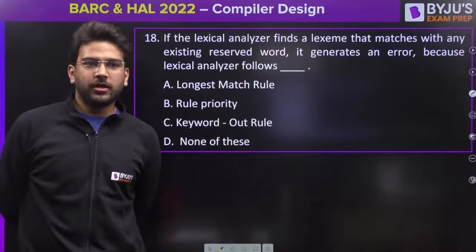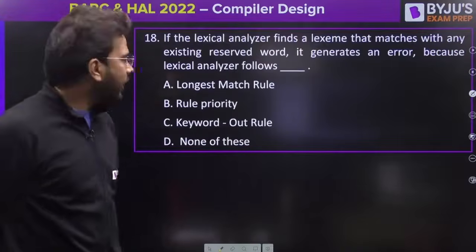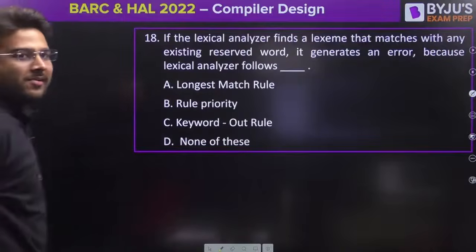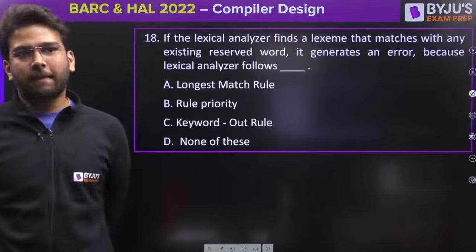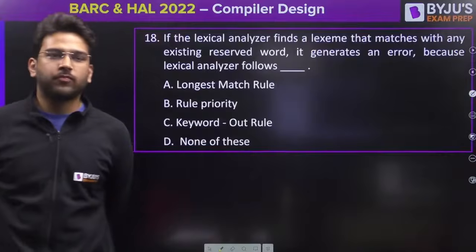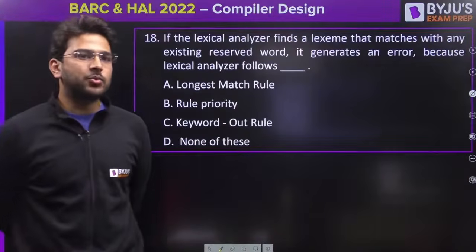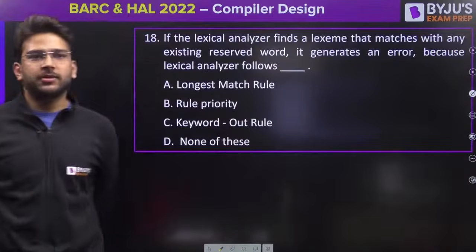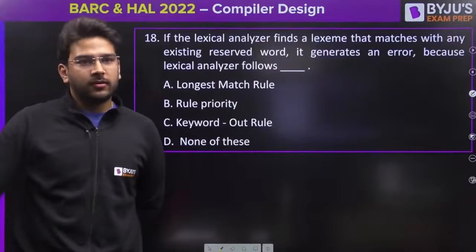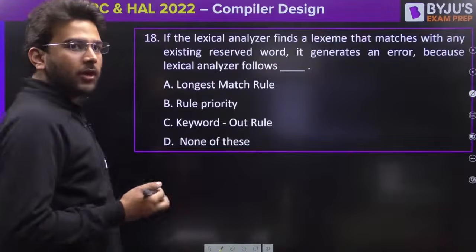Nishant, option A. Okay. Read the question again, I'm saying. Bhumi is saying option C should be the answer. Most of the aspirants will be committing a mistake in this question. Diksha is saying option C.